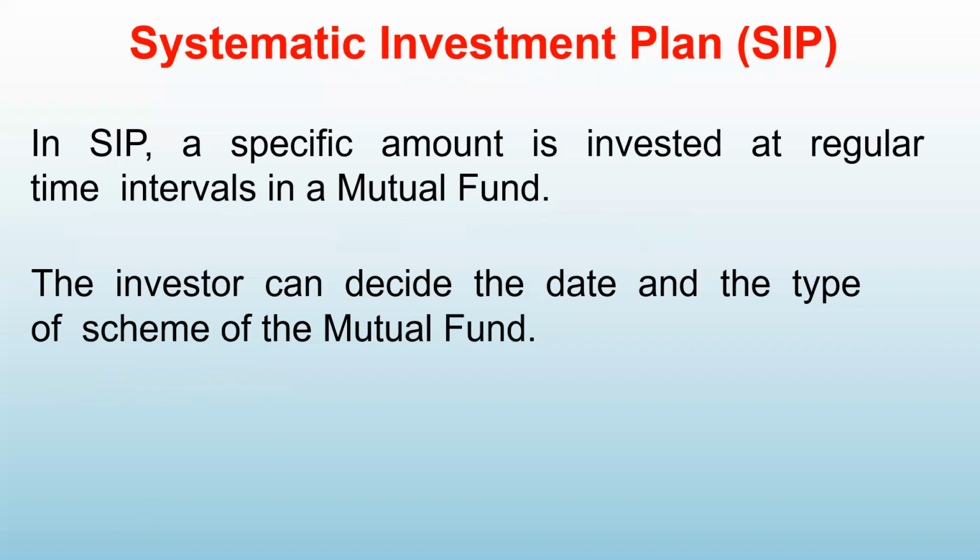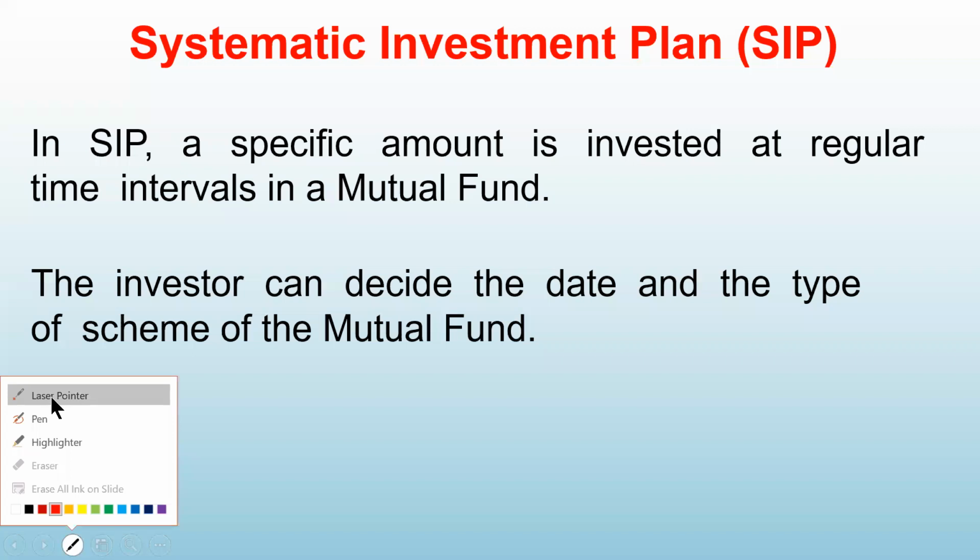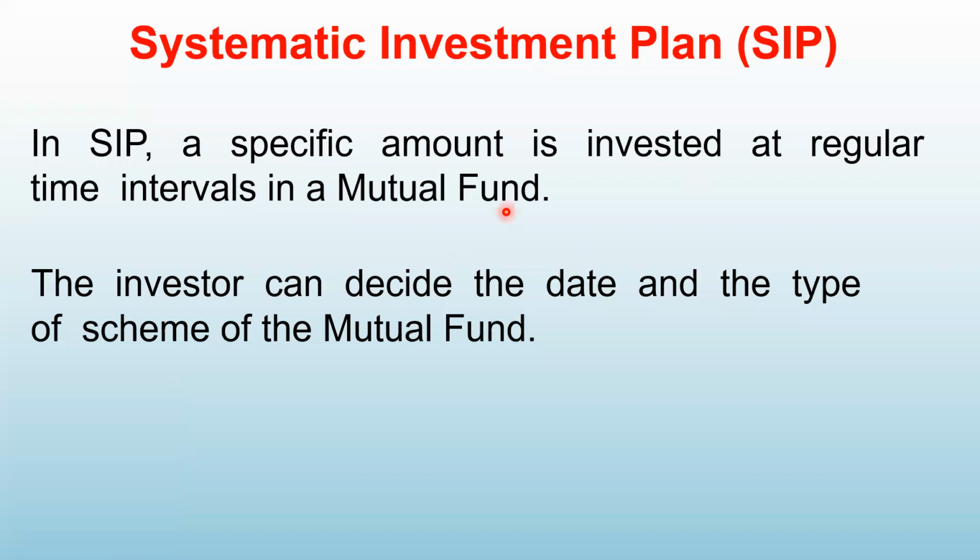So what is systematic investment plan? In systematic investment plan, a fixed amount is invested at regular time intervals in a mutual fund. The investor can decide the date and the type of scheme of the mutual fund. See, instead of investing the entire amount at one time, it is distributed.